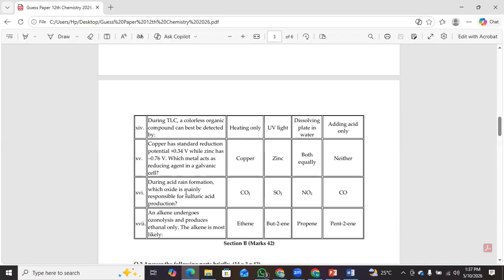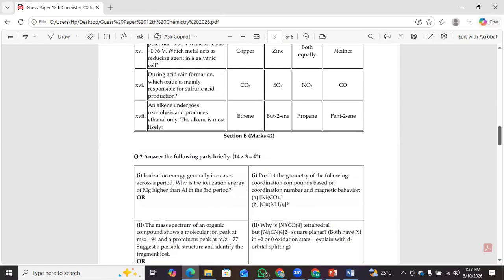During acid rain formation, which oxide is mainly responsible for sulfuric acid production? And the last one: an alkene undergoes ozonolysis and produces ethanol only. The alkene is most likely?